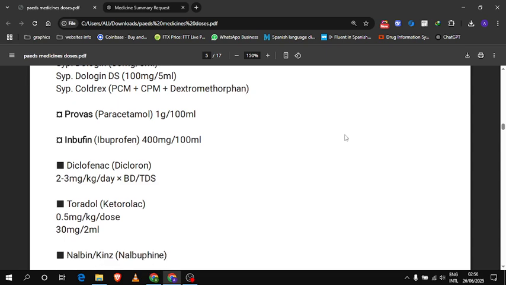Next, injection Provas, which is paracetamol, comes in 1 gram per 100 ml, and ibuprofen is 400 mg per 100 ml.